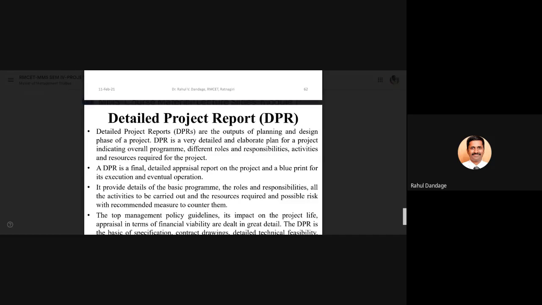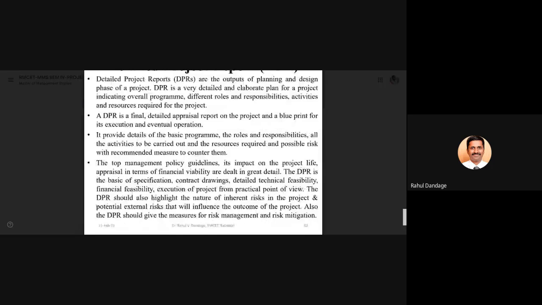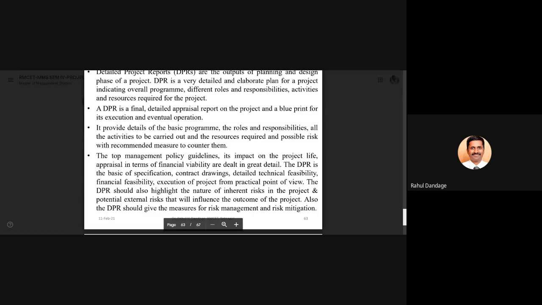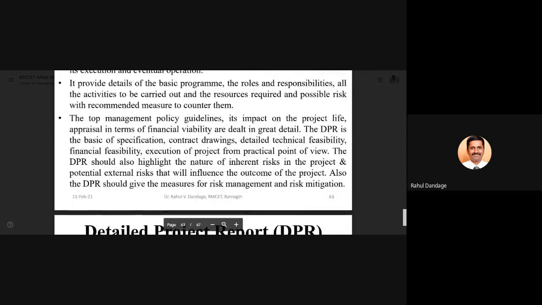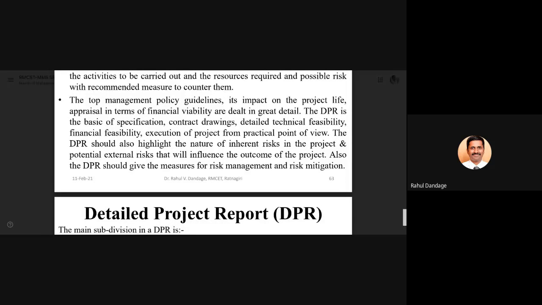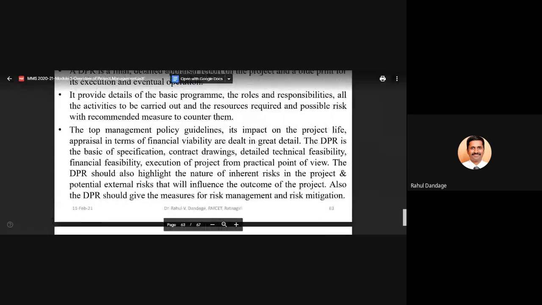So it provides details of the basic program, roles, responsibilities, all the activities to be carried out, resources required, possible risks with recommended measures to counter them. The top management policy guidelines, its implementation, its impact on project life, appraisal in terms of financial viability, they are dealt with in great detail. DPR is the basis of specification, contract drawings, detailed technical feasibility, financial feasibility, and execution of the project from a practical point of view.